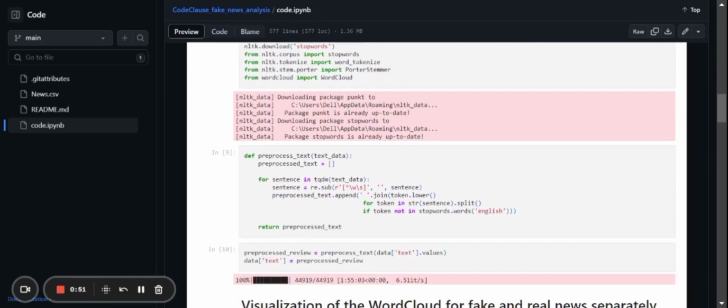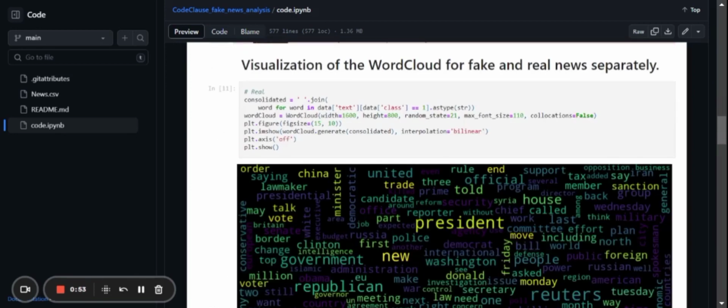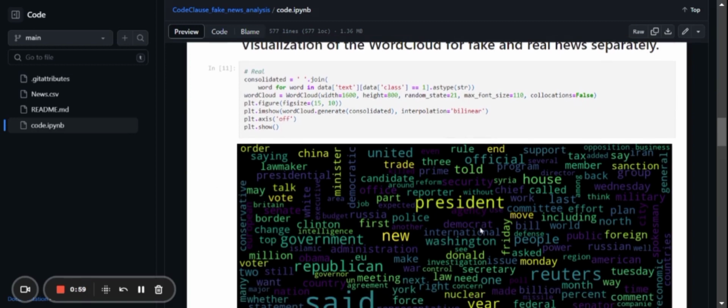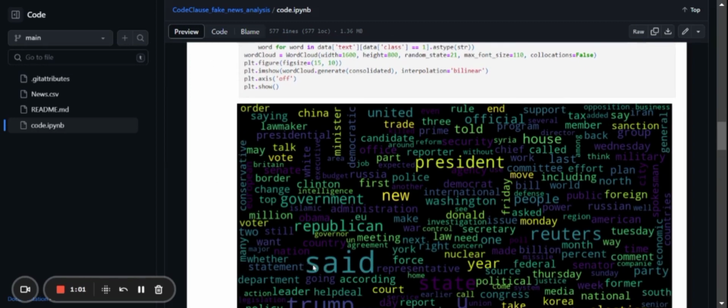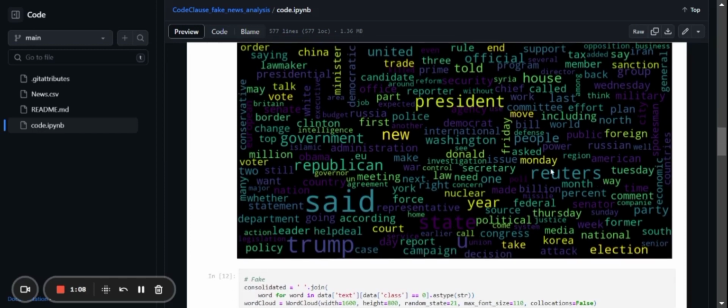Second, visualizing word frequency. The code generates a word cloud visualization to display the most frequently occurring words in both real and fake news articles. Word clouds help visualize the importance of words in text data, with larger fonts indicating higher word frequencies.